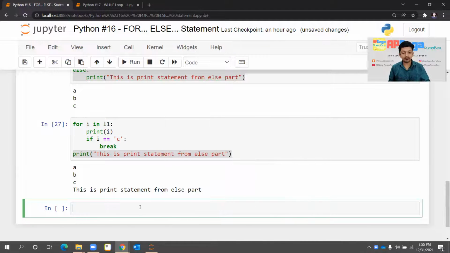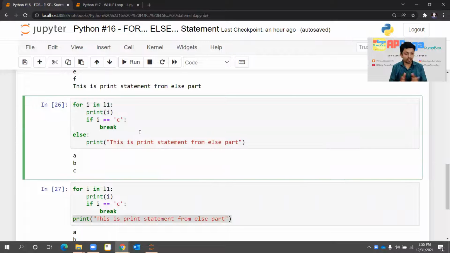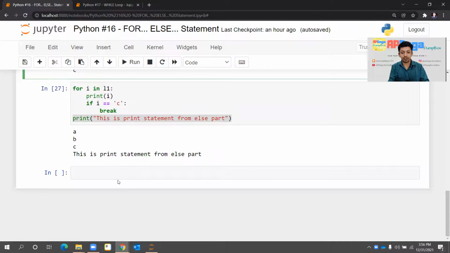So the bottom line is, you can make use of the else statement with a for loop using this syntax, and the use case will be like, if you want to print something on the console, or if you want to put something into a log saying that the for statement got executed completely without any interruption, then and only then whatever you want to execute, you can put that part in the else section. So that's it, guys. Okay, the same thing, I can write something like this.